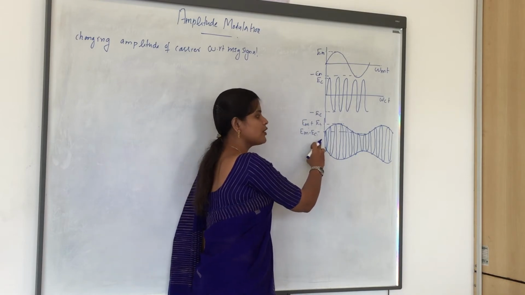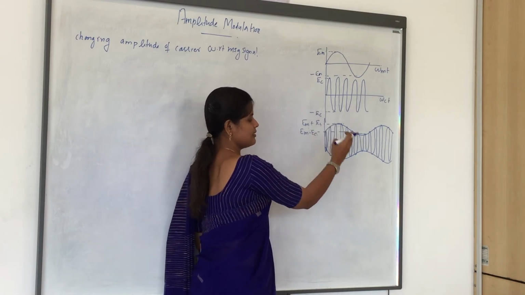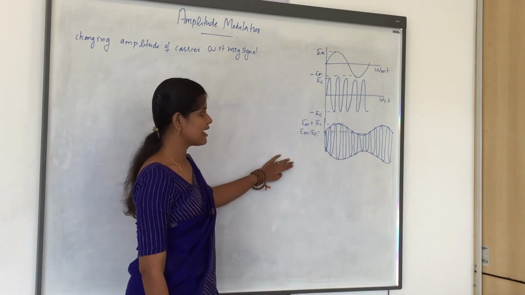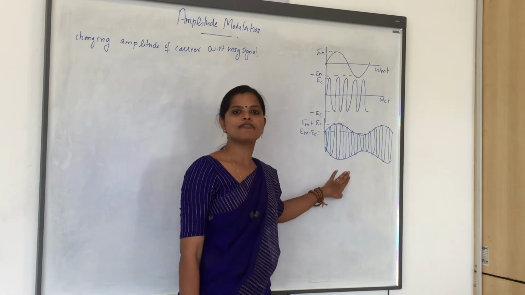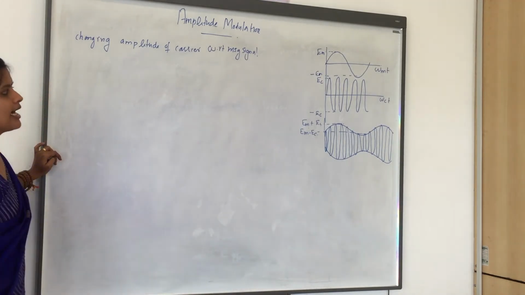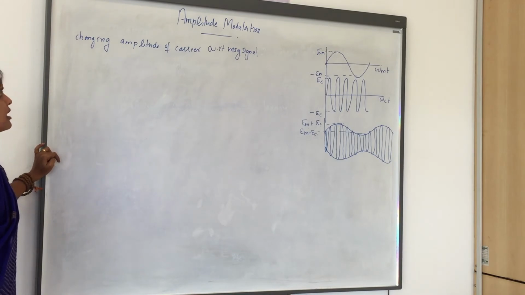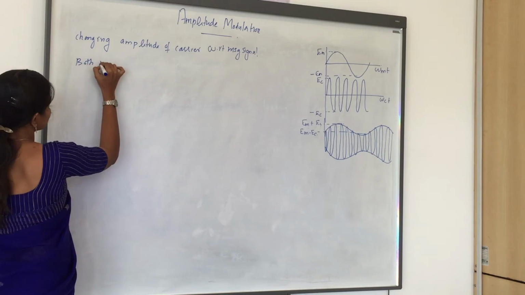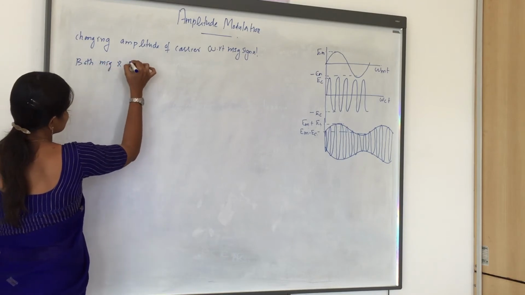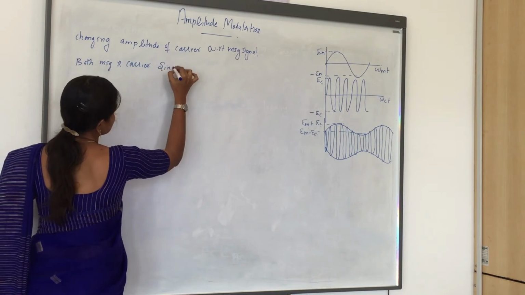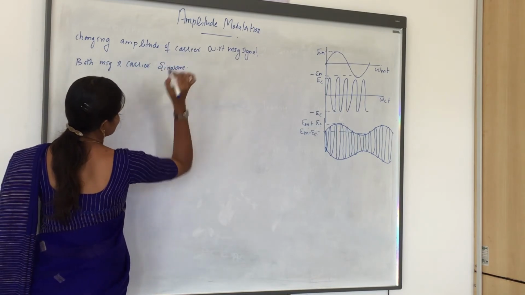Now we are going to represent the modulated wave using a mathematical equation. We are going to derive the equation for the wave after modulation. You can take either a sine wave or a cosine wave. So now I am taking both message and carrier as a sine wave.